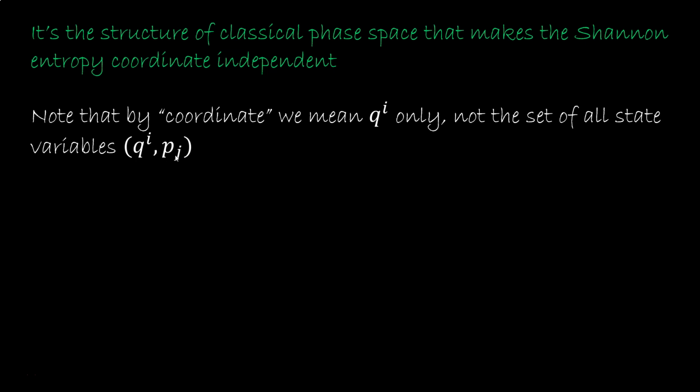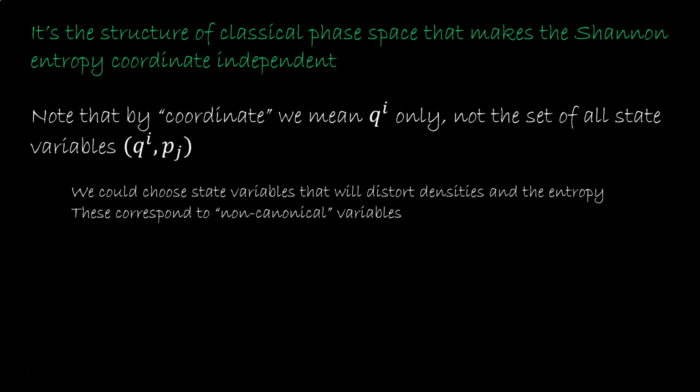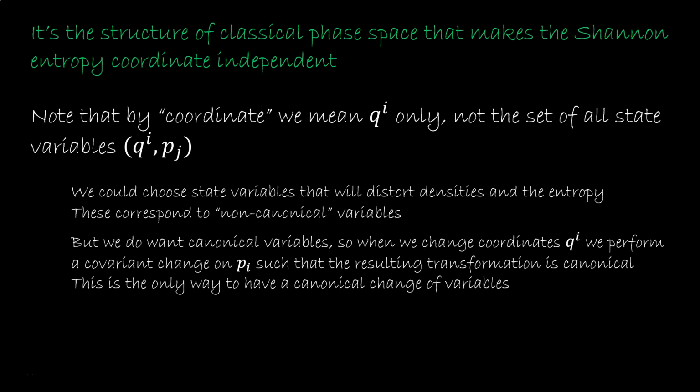You can in fact make an arbitrary transformation of state variables that will distort densities and entropy. These correspond to non-canonical variables. The point is that if we change coordinates q_i, there is only one change of p_i, the covariant change, that results in canonical coordinates. That is why p_i change covariantly.